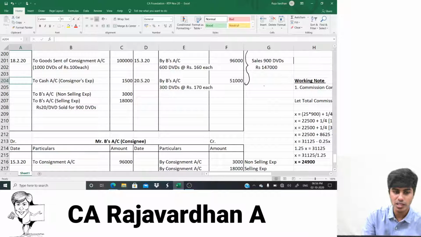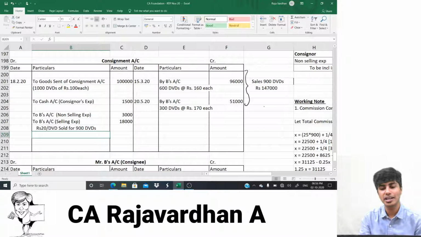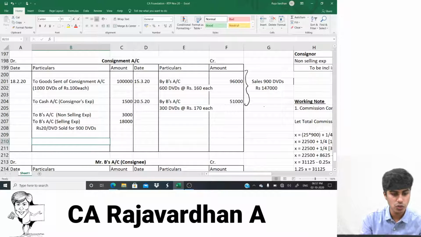So commission is an expense to the consignor. It is income to the consignee. It is to be paid by the consignor to the consignee. So consignment expense will be debited, consignment account debit. Further, what will be the credit? The credit has to be given to the consignee's account because you would have to pay this to the consignee. So I'll write here to consignee, B's account only.